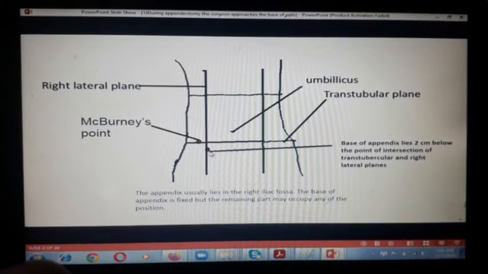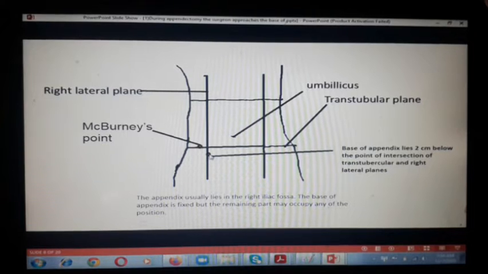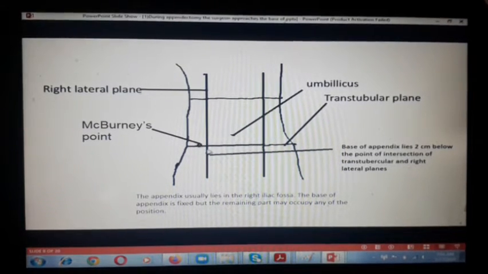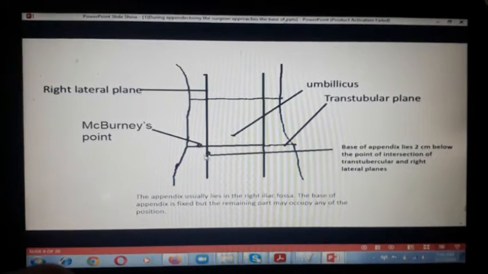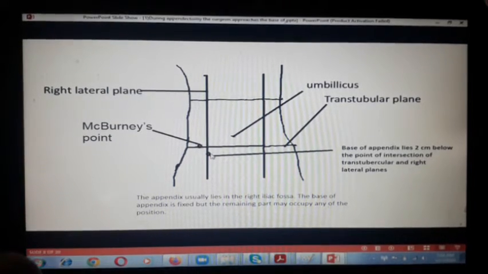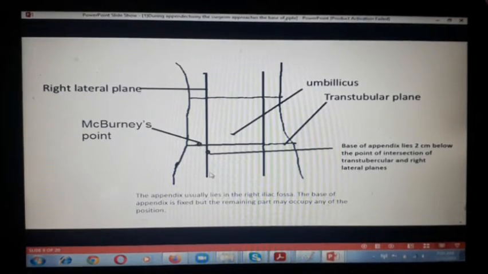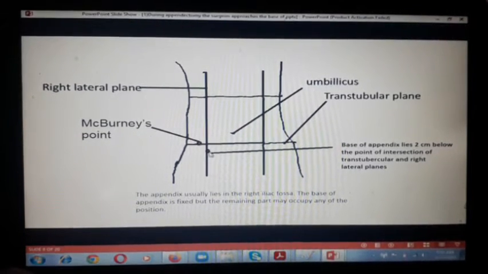So to show this circle, I just make this circle a little bit on the lateral medial side, but it's not like this. It's here in the right iliac fossa. Okay, so it's in this part, right iliac fossa. The base of the appendix is constant, it will never shift. So it is in the right iliac fossa. So you have to draw this diagram and don't show it in this side.